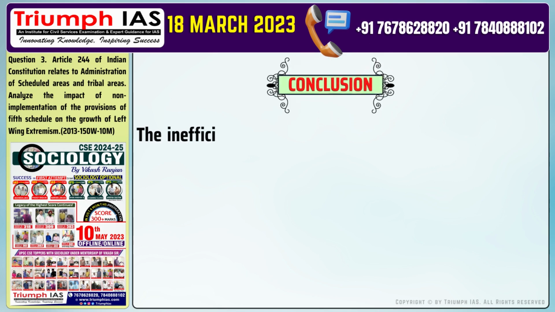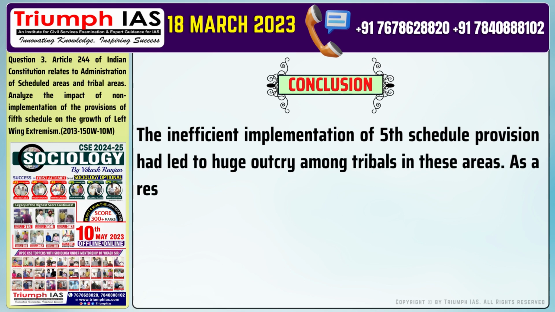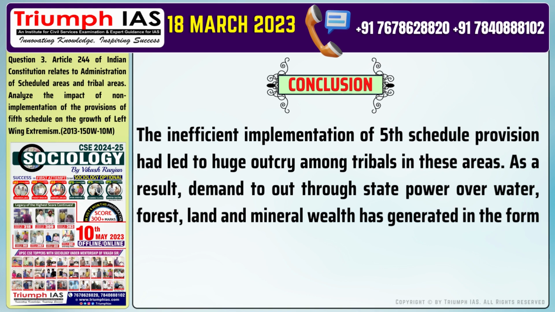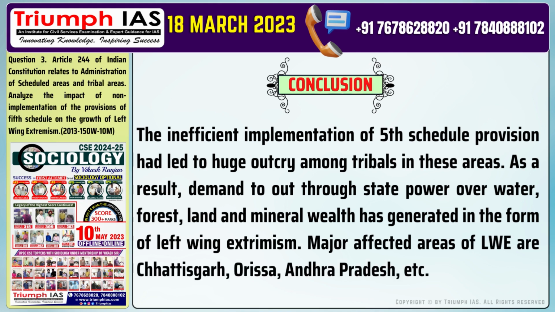The conclusion of the answer is: the inefficient implementation of 5th Schedule provisions has led to huge outcry among tribals in these areas. As a result, demand to oust state power over water, forest, land and mineral wealth has generated in the form of left-wing extremism. Major affected areas of LWE are Chhattisgarh, Orissa, Andhra Pradesh, etc.